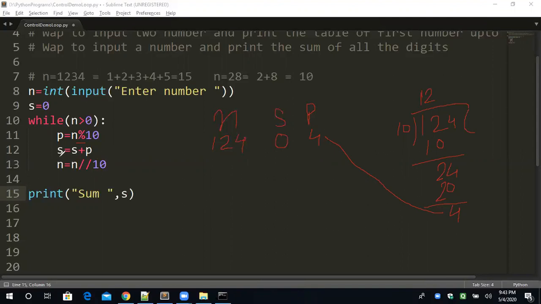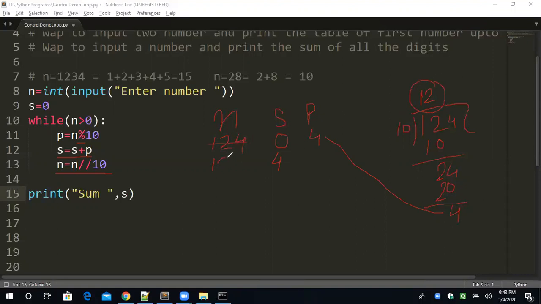Okay. Now what we are doing, S is equal to S plus P. So 0 plus 4. I have taken one digit out and added this digit in S. Please don't give up. Okay. N is equal to N divided by 10. That means we have to divide N by 10 and store the quotient. So what is the quotient? Quotient is 12. That will be stored in N.